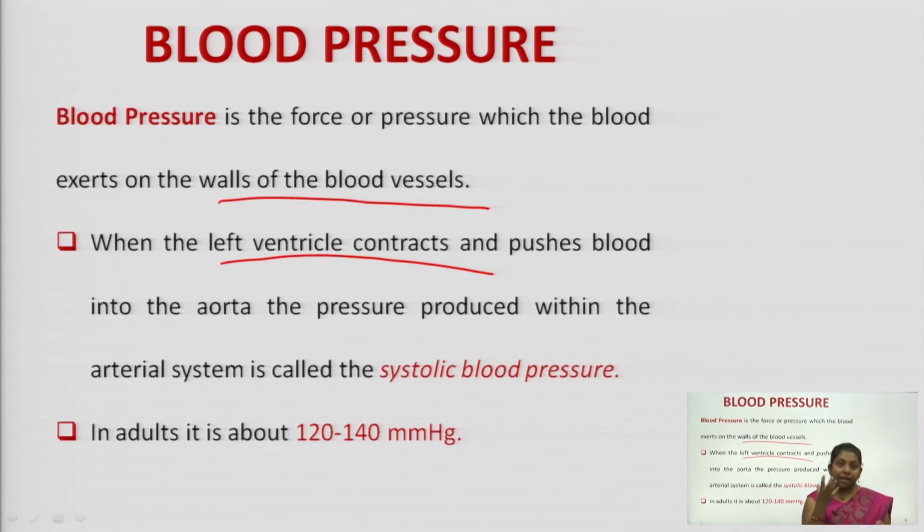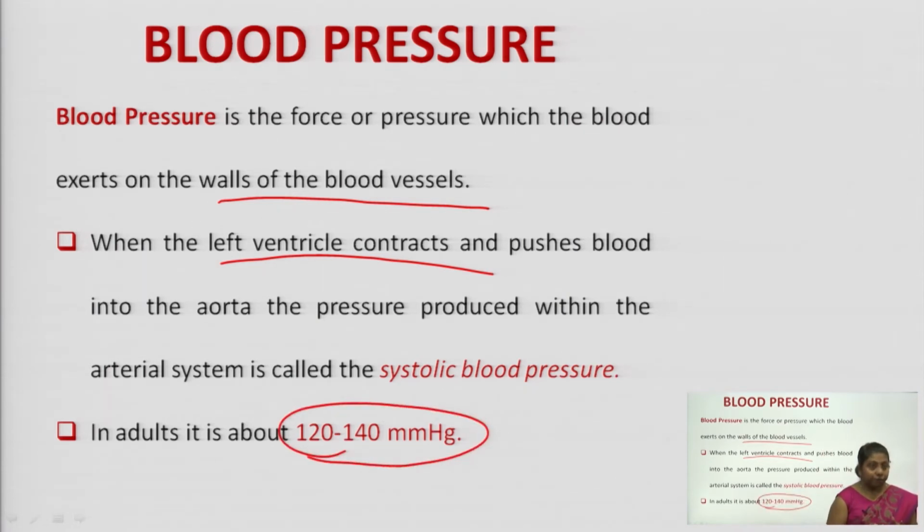Means your heart is contracting. Systole means contraction. At that time, what is the pressure? So, that pressure is 120 to 140 mmHg. Fine. So, this is the systolic blood pressure.